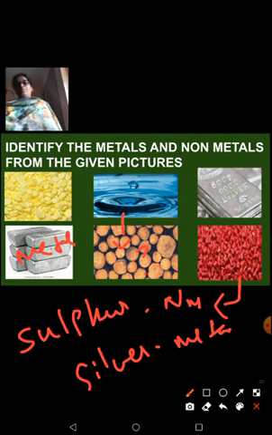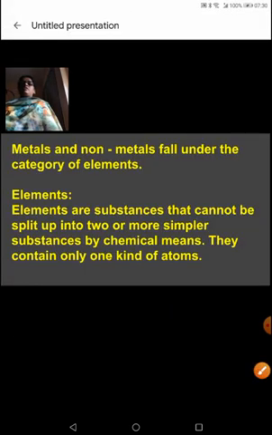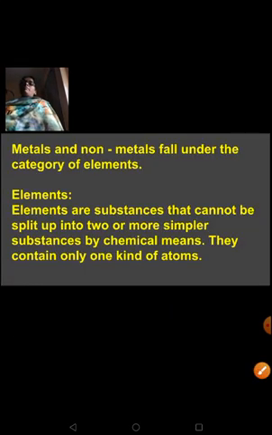How do we say so? See, metals and non-metals fall under the category of elements. So what are elements? Elements are substances that cannot be split up into two or more simpler substances by chemical means. They contain only one kind of atoms. If you take gold, a sheet of gold, the entire thing is made up of only one kind of atom. They are all gold atoms.